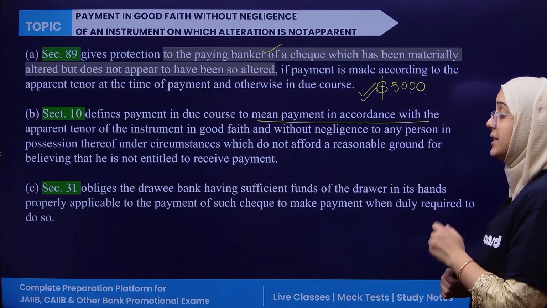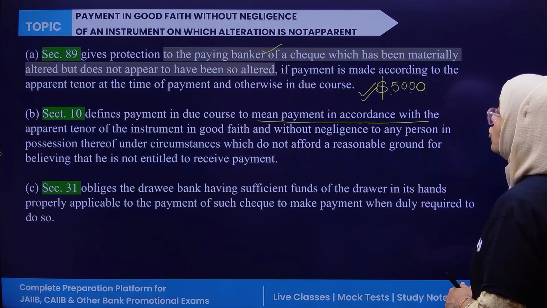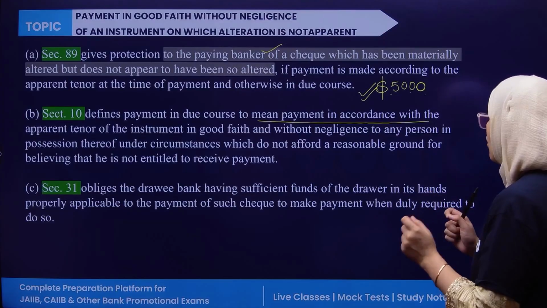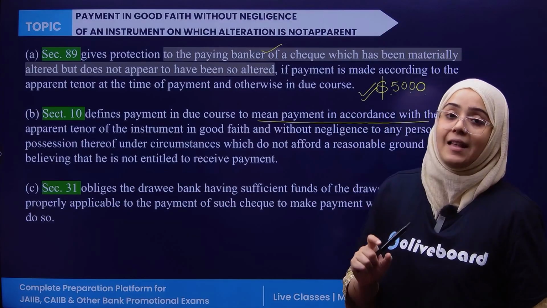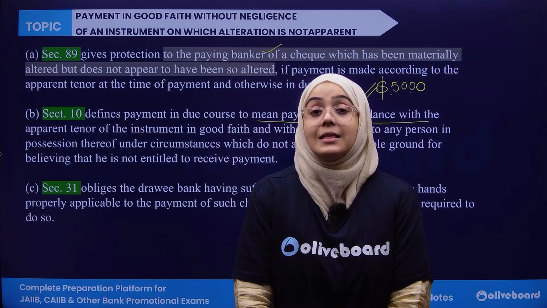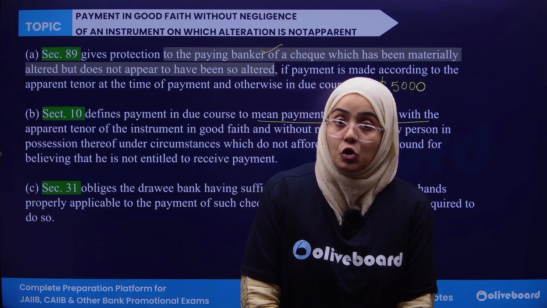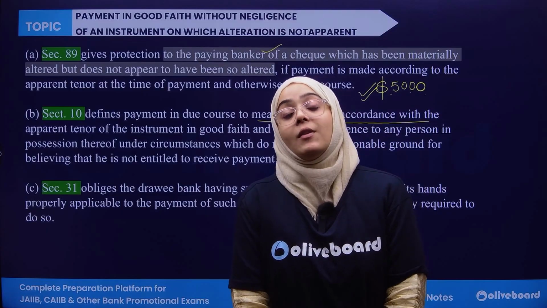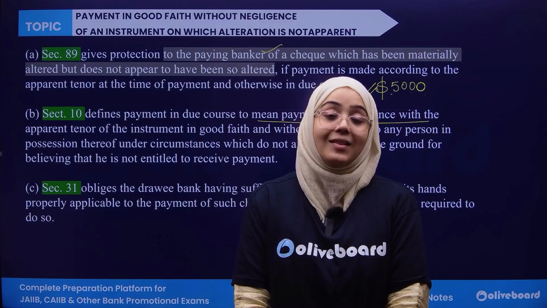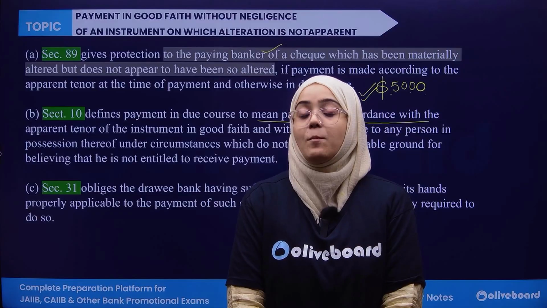Third, Section 31 obliges the drawee bank to have a sufficient balance of the drawer in its hand to make payment of the check. So Section 31 says that whenever the drawer is making the check, the drawee has to make sure that it has sufficient funds of that drawer to make the payment of that check. Now, if the drawer has not got sufficient balance in their account, in this case, the paying bank is not responsible for any type of loss.